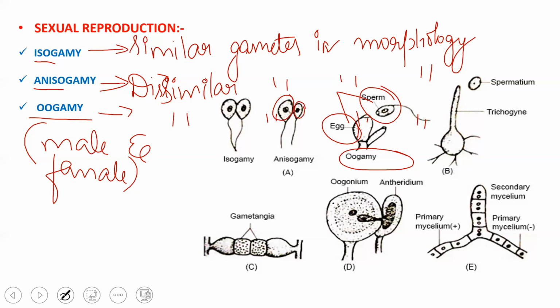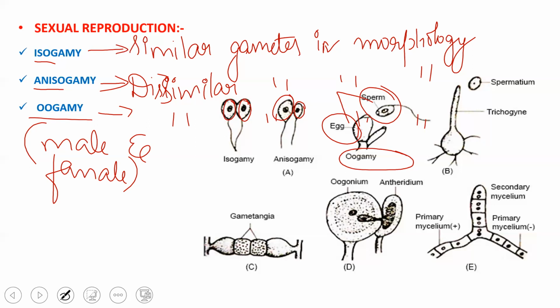We do not mention it as egg or sperm. Generally, in case of oogamy, the egg will be larger in size and the sperm will be smaller in size. When we talk about motility, sperm is motile and egg is immotile. Then comes isogamy. In the isogamous type, both the gametes are similar in their morphology. So this is regarding the sexual reproduction in Phycomycetes.